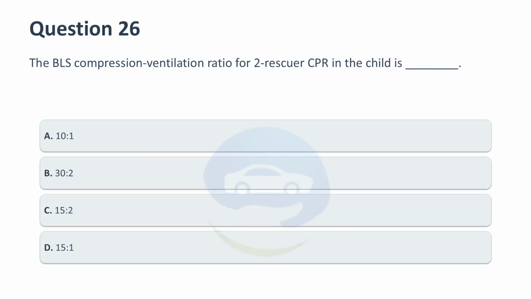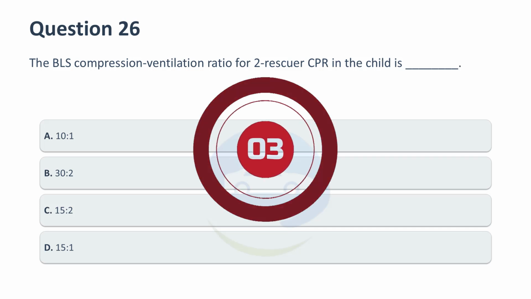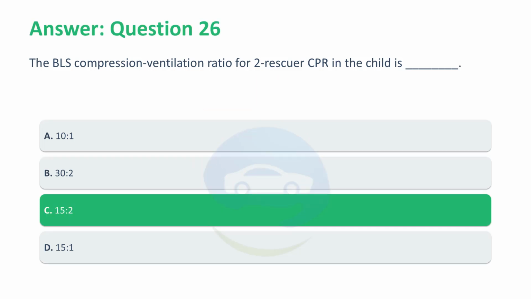The BLS compression to ventilation ratio for 2 rescuer CPR in the child is: A. 10:1. B. 30:2. C. 15:2. D. 15:1. Correct answer, C. 15:2. The appropriate compression to ventilation ratio for 2 rescuer CPR in the child, 1 year to puberty, is 15 compressions for every 2 breaths.